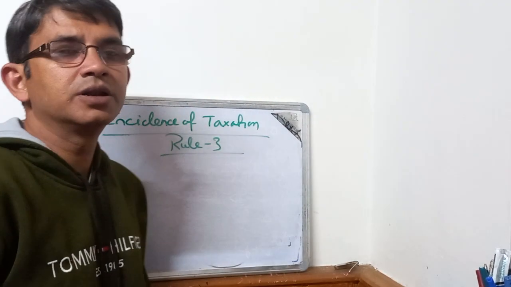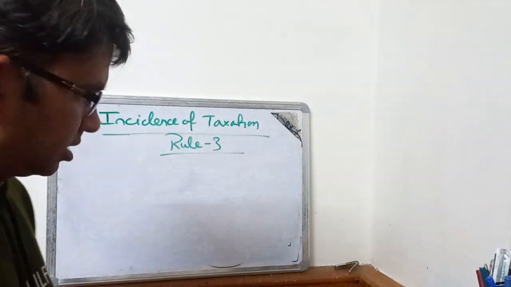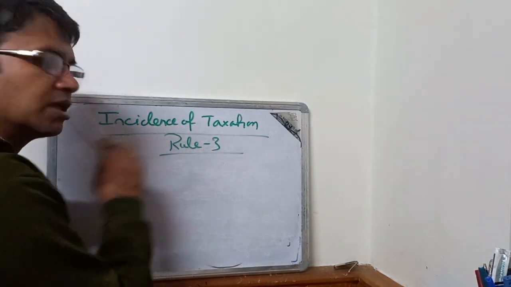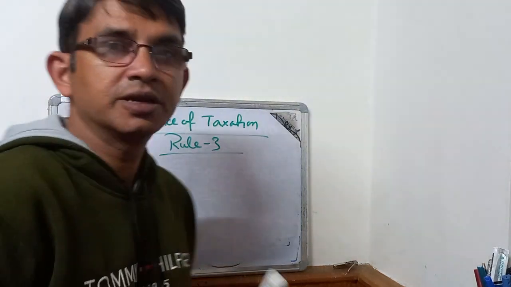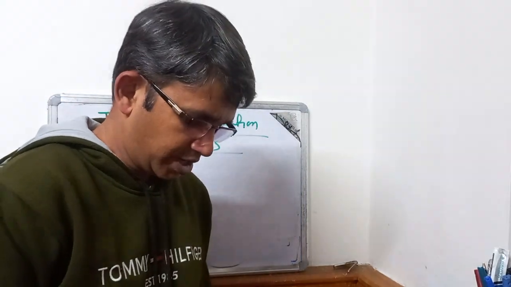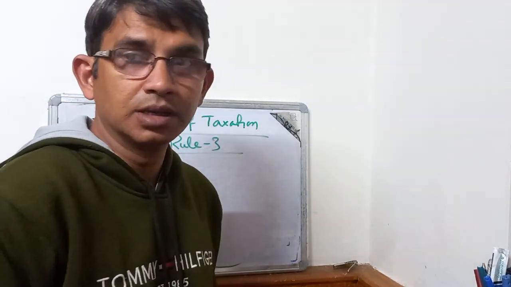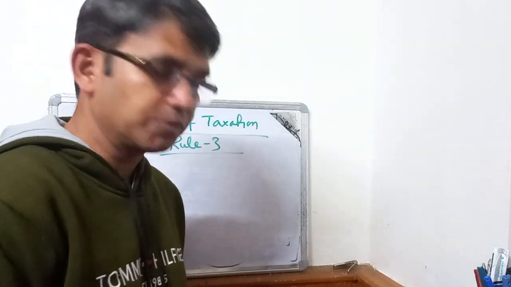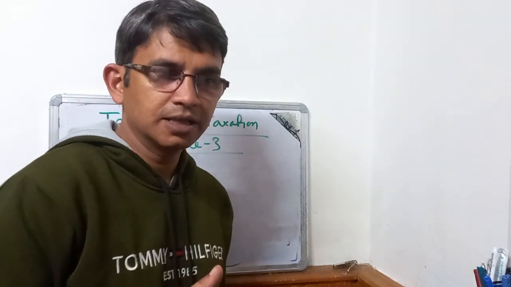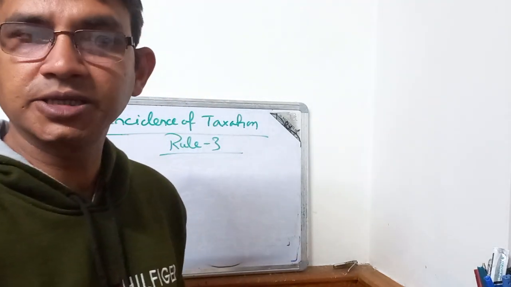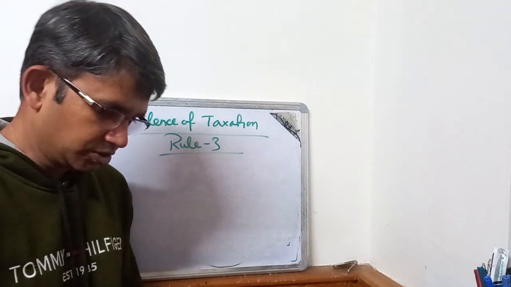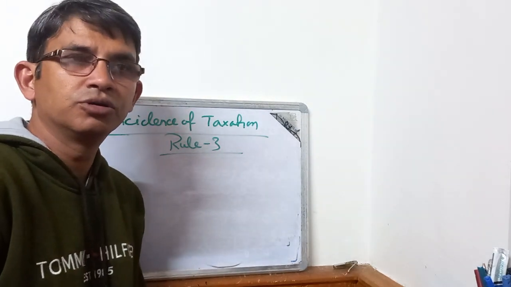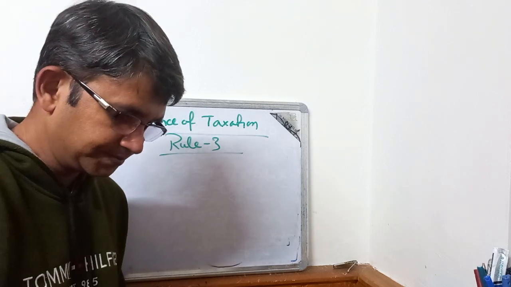Hi everyone, welcome back. So today I'll discuss the third rule of incidence of taxation and I'll prove it in a mathematical way. The third rule of incidence of taxation says that the party with lower elasticity bears the higher burden of taxation. So definitely we are talking about the indirect tax.